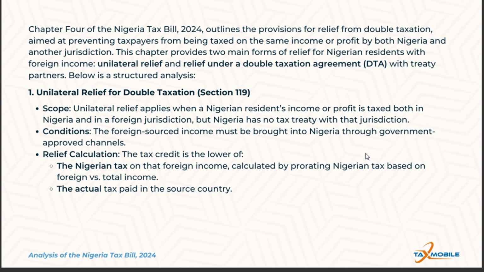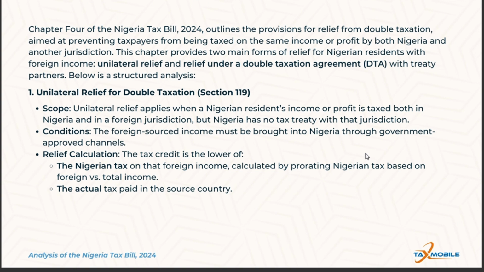Ghana has already taxed the income at 20%, which means the Nigerian resident has paid about $10,000 in tax to Ghana. The Nigerian Revenue Service then prorates the tax on his foreign income, calculated at $8,000.